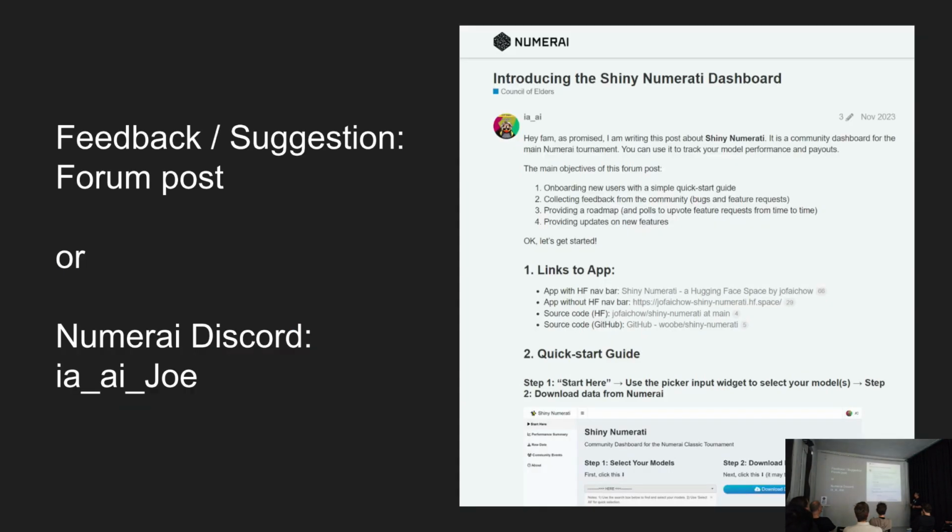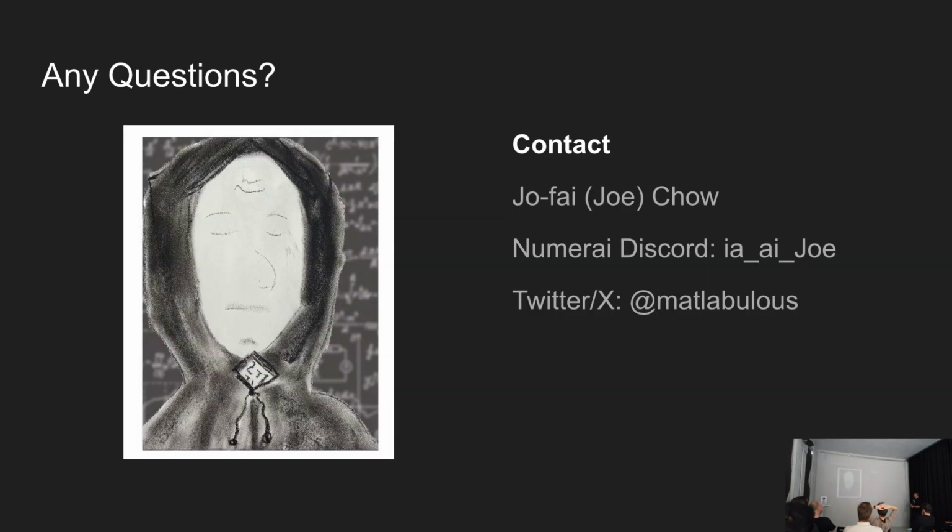Okay, so if you have any feedback or suggestions, you can go to the forum post, just search for Shiny Numerati, or you can just DM me on Discord, tell me what you want to see on the app. One thing I think I can do quickly is the signals, but then I don't have motivation. I have to participate in Signals first, and then I will do it myself quickly. So maybe I'll do it for the next meetup. Yes. Okay, so that's me. Any questions, feel free to ask.